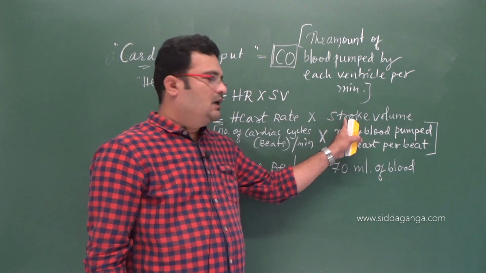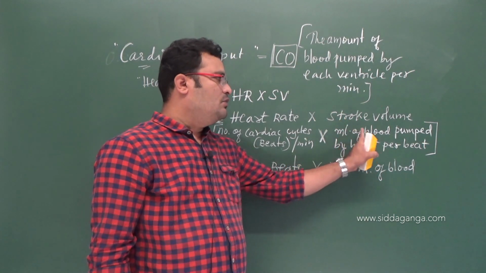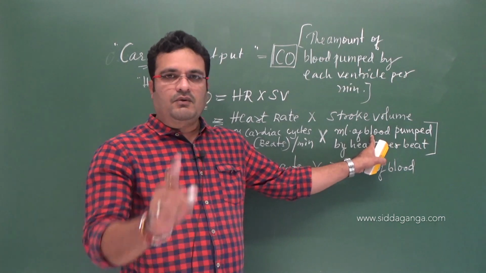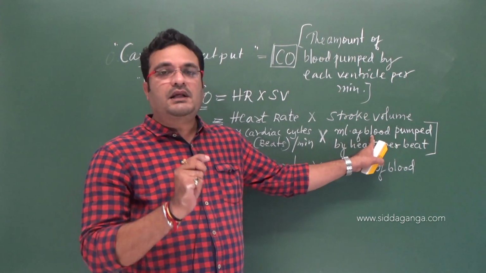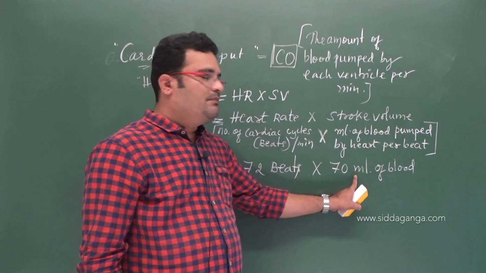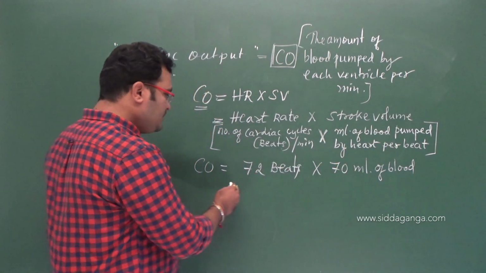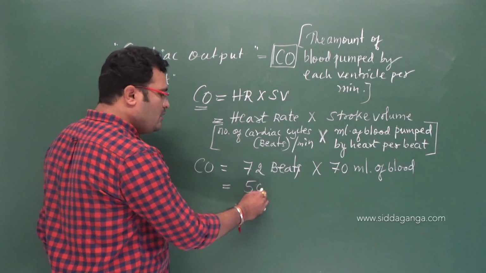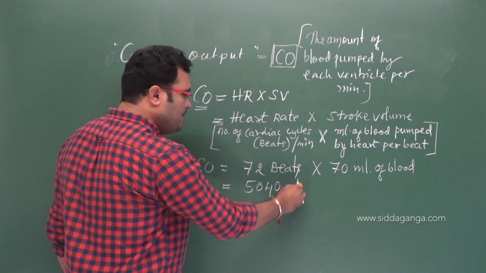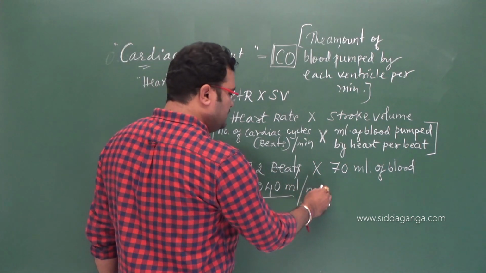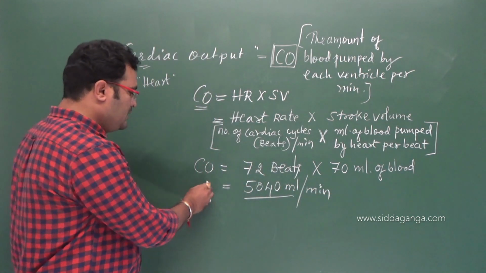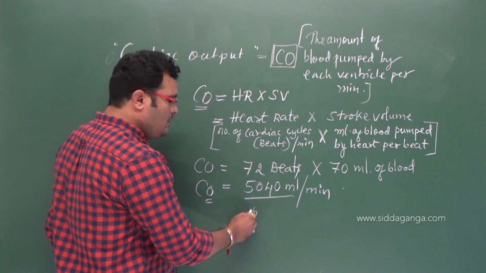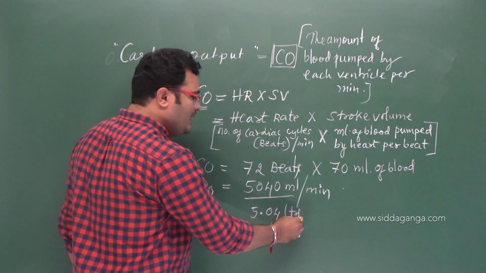Stroke volume, I will tell you again, please listen. It is the amount of blood, or the volume of blood, pumped by the heart per beat, right? For one beat, on an average 70 ml of blood gets pumped by the heart, right? So if you calculate 72 beats into 70 ml, it will be around 5040 ml per minute, and this constitutes cardiac output, CO. So on average, 5.04 liters per minute.